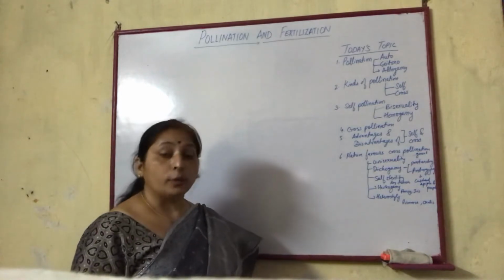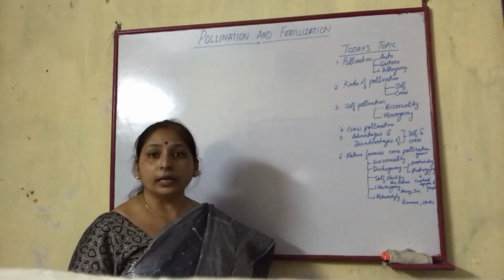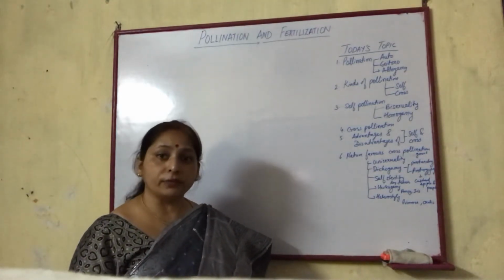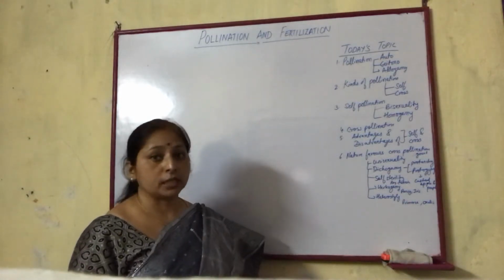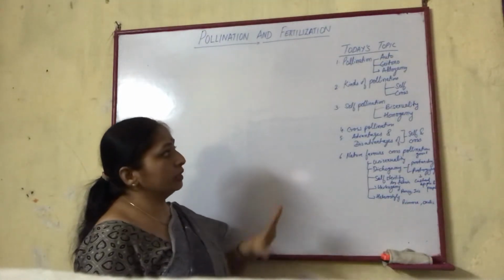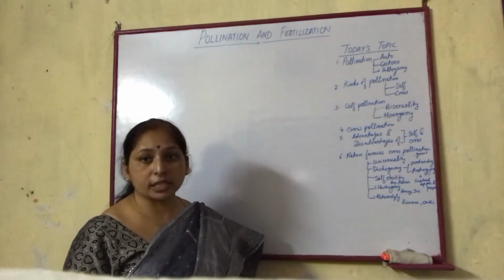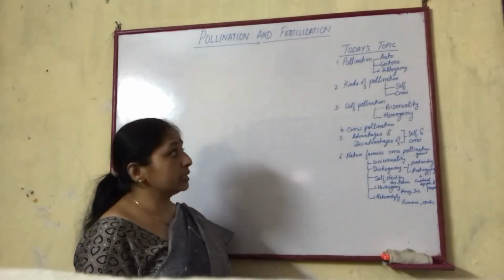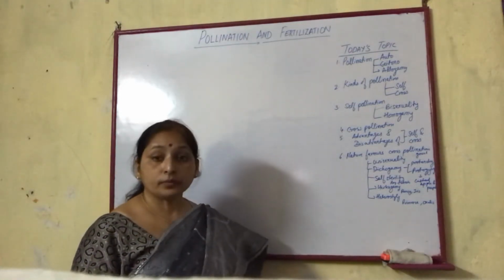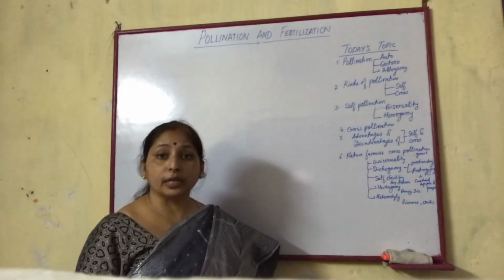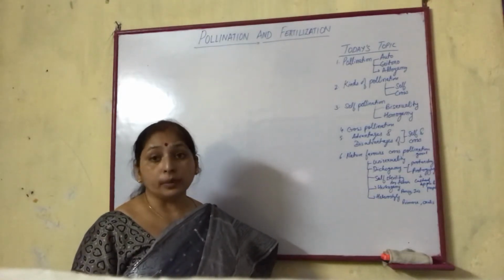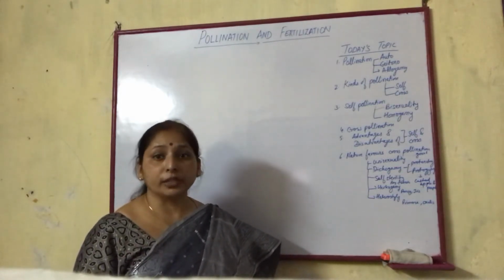Geitonogamy is pollination between different flowers present on the same plant. Allogamy is pollination between flowers present on different plants.